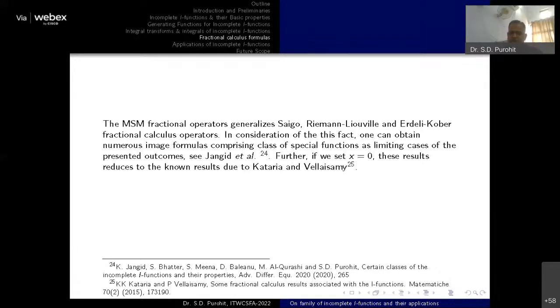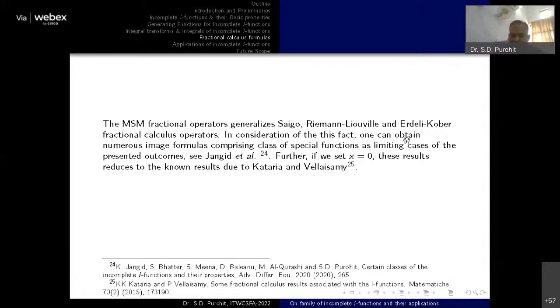many more. So using these results which are presented in the previous slides, we can easily get a number of results associated with the Riemann-Liouville, Saigo, Erdélyi-Kober operators and incomplete I functions.